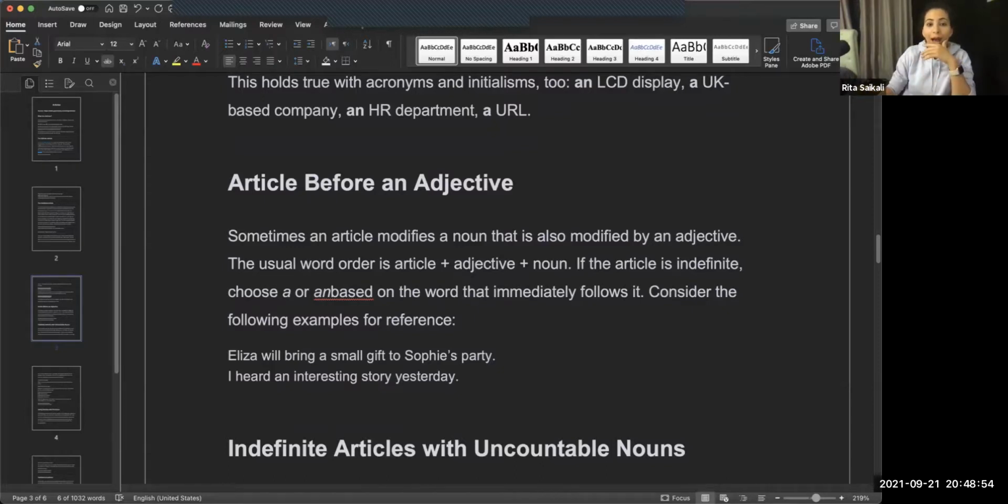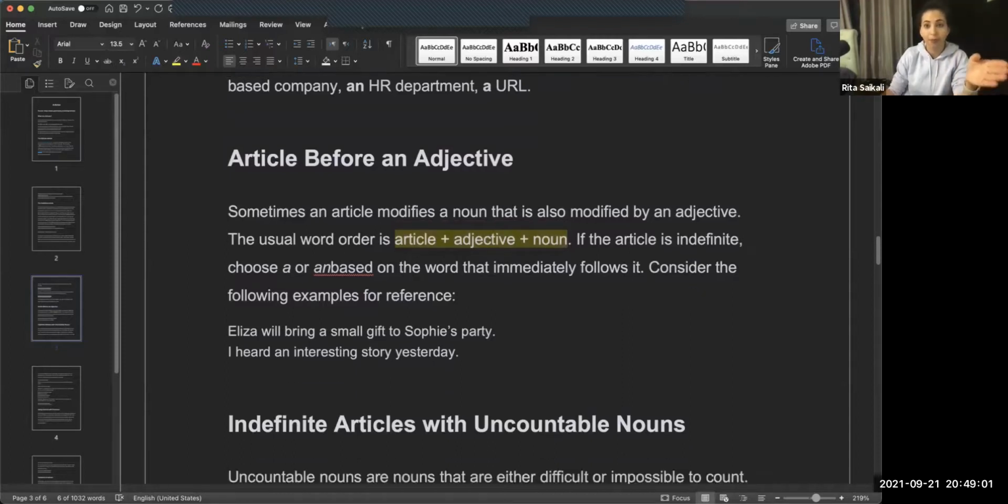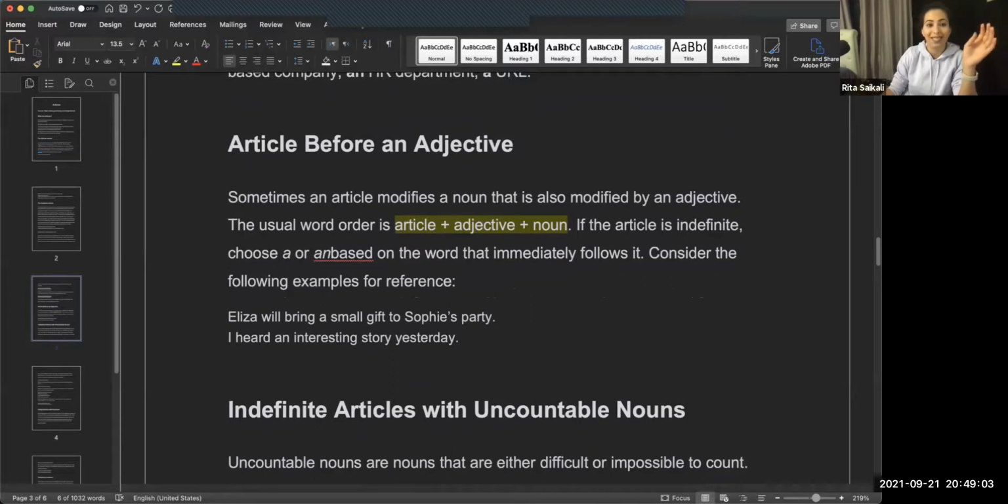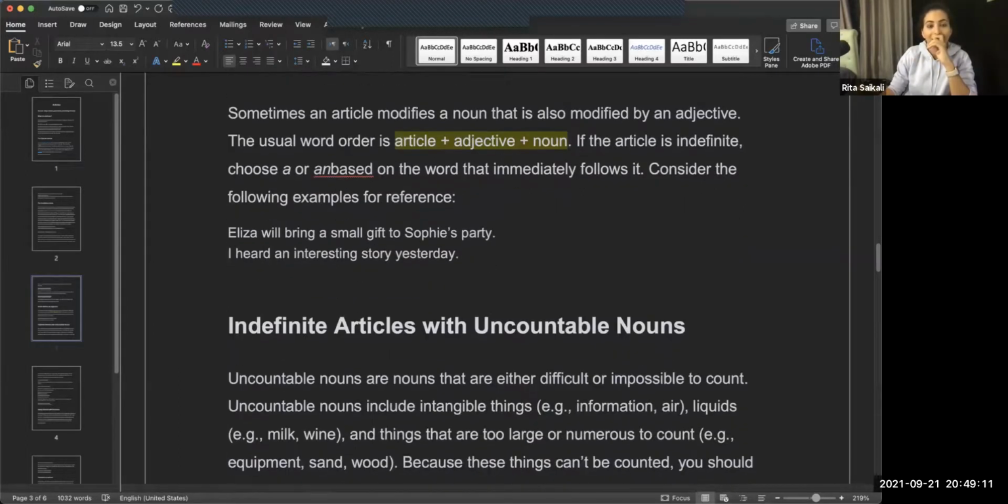So our rule is article plus adjective plus noun. If the article is indefinite, a or an, it is based on the word that immediately follows. Consider the following example: Eliza will bring a small gift to Sophie's party. We have a, plus the adjective small.